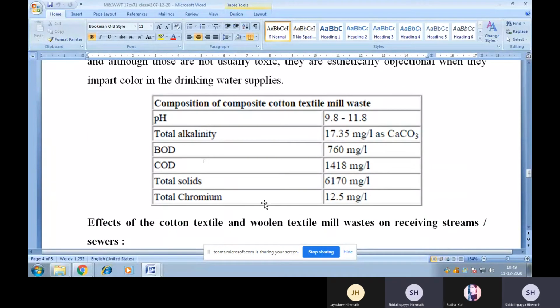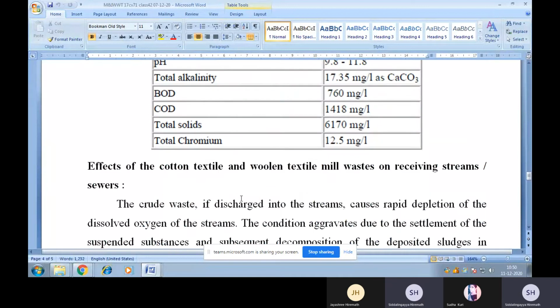Now, this particular table shows the characteristics of wastewater from cotton textile mills. So I have tabulated different characteristics here. pH is around 9.8 to 11.8, so it is alkaline in nature, and total alkalinity is 17.35. BOD is 760. COD is 1418. Total solids is 6170 mg per liter, and total chromium is 12.5 mg per liter.